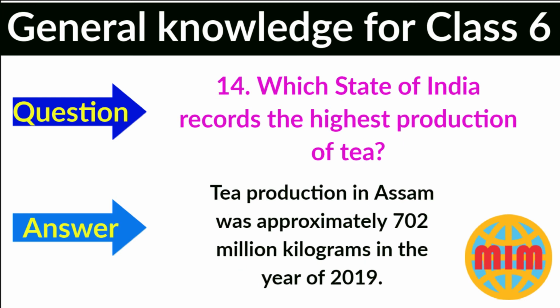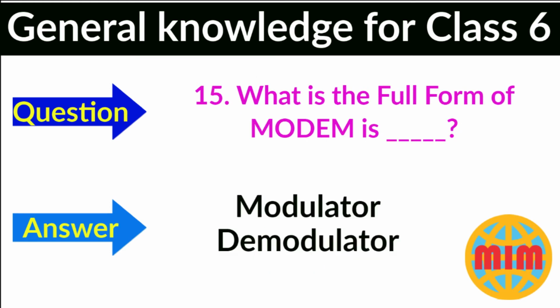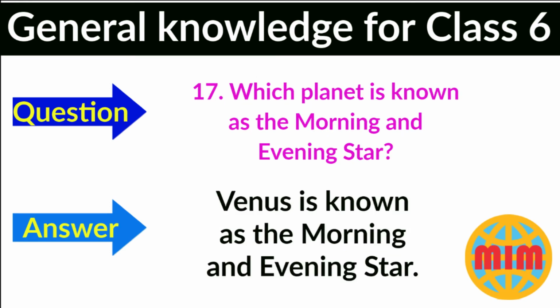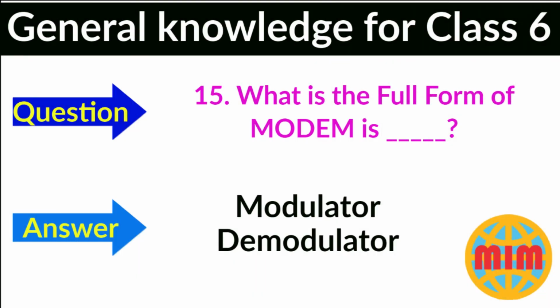Question number 14. Which state of India records the highest production of tea? Your answer is Assam. Tea production in Assam was approximately 702 million kilograms in the year 2019. Question number 15. What is the full form of modem? Your answer is modulator, demodulator.